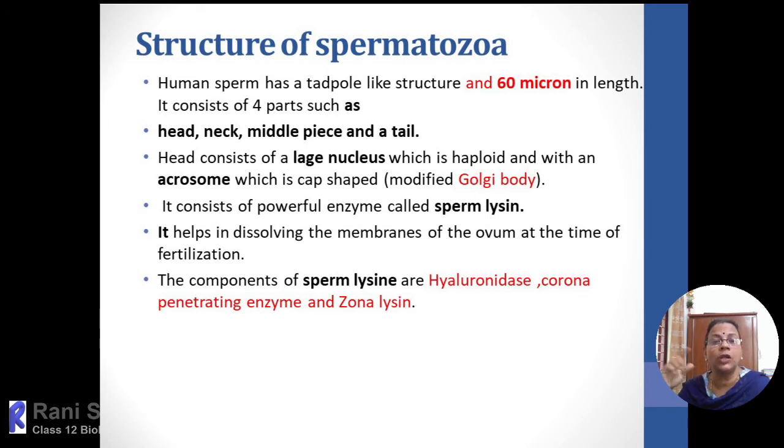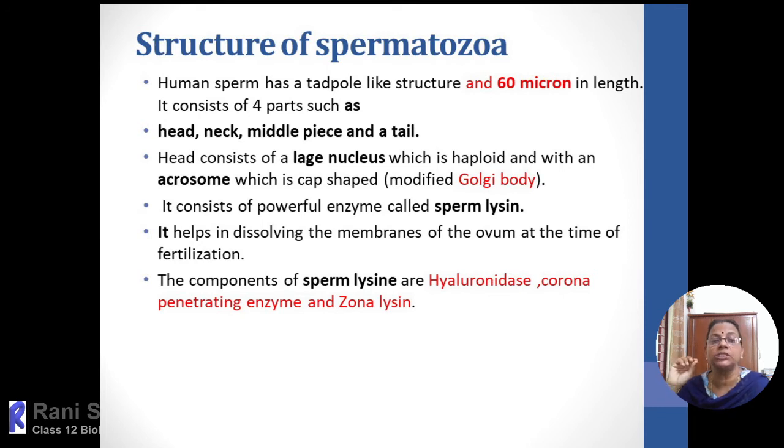And also along with that, there is an oval structure, that is called as acrosome. This acrosome is cap shaped, arranged on top of the nucleus, and it is believed to be the modified Golgi body, which consists of a lot of powerful enzymes. Collectively, the enzymes present within the acrosome are called as sperm lysin. And this sperm lysin helps in dissolving the egg membrane of the ovum at the time of fertilization.